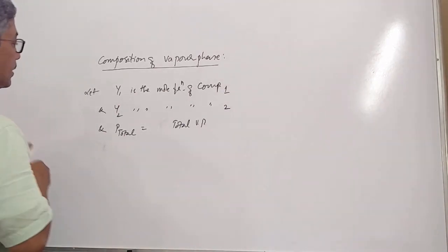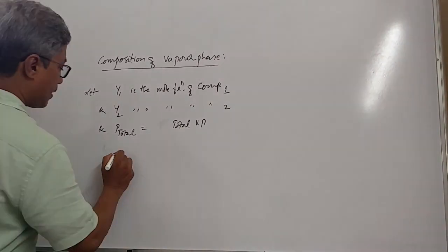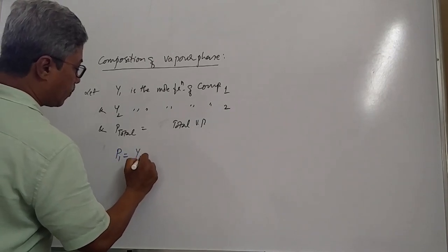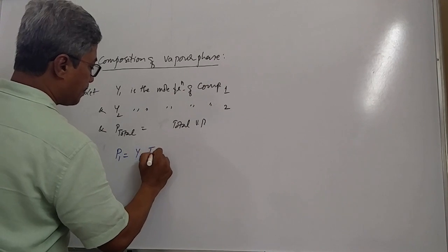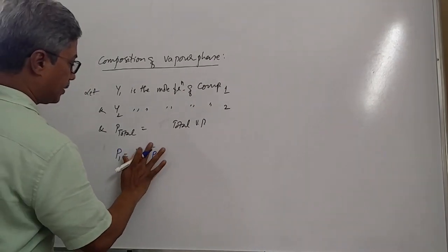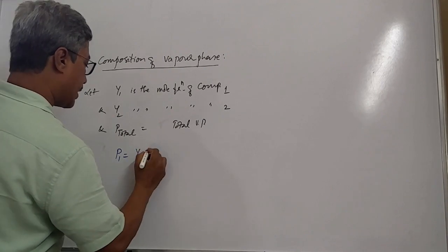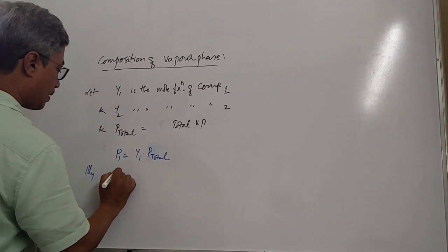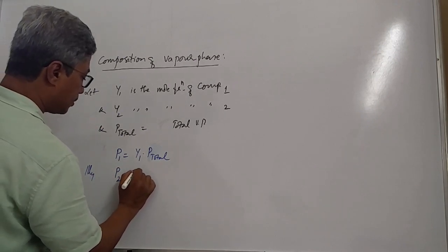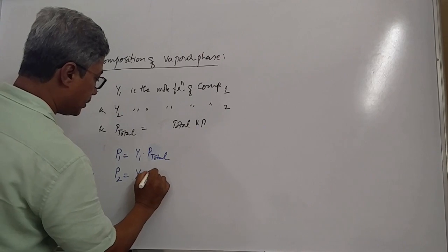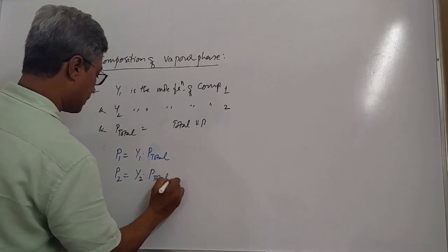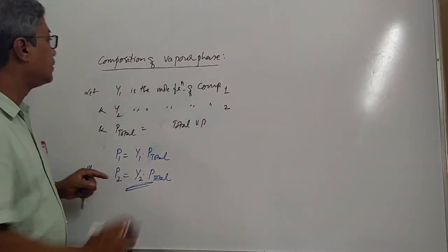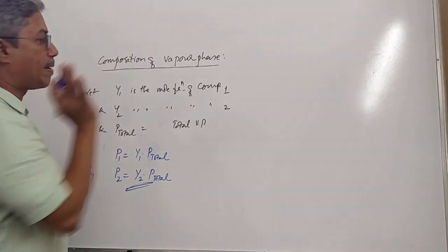Then what we can write is vapor pressure of component 1 is equal to mole fraction of component 1 into total pressure, that is P total. Similarly, vapor pressure of second component is equal to mole fraction of the second component into total pressure. This will give us the composition of components in the vapor phase.